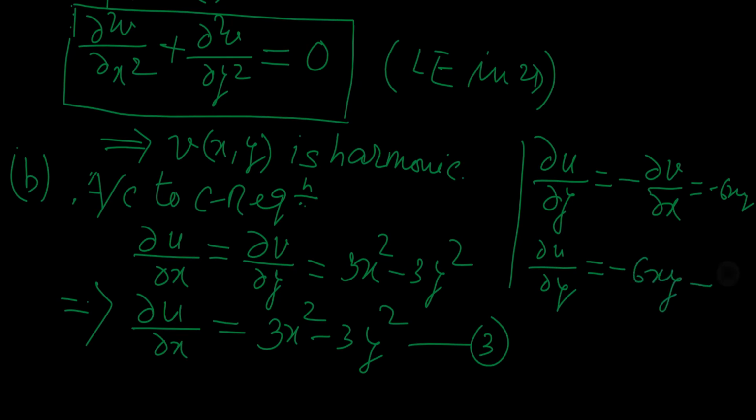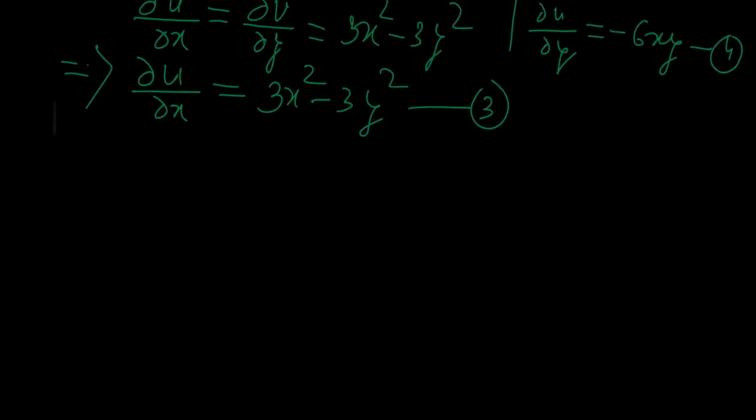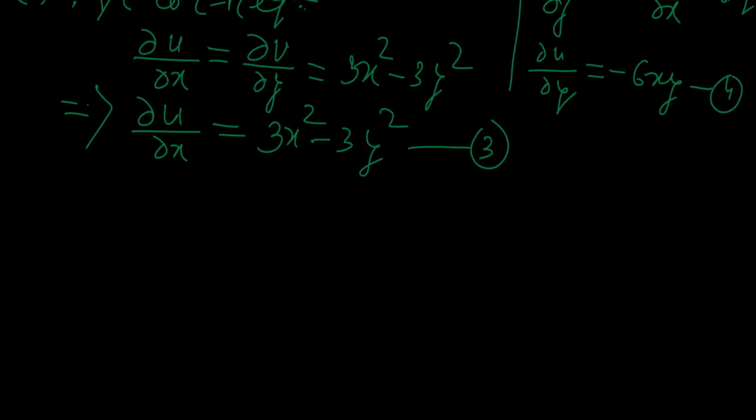Say it is equation number 4. Now we have two equations, 3 and 4, where the partial derivatives of u have been defined with respect to the variables x and y. As we know the partial derivative of u with respect to x and with respect to y, simply after integration we will get the function u of x, y.